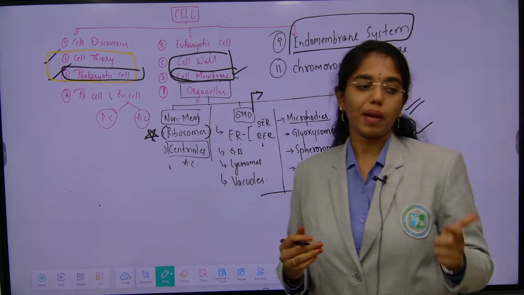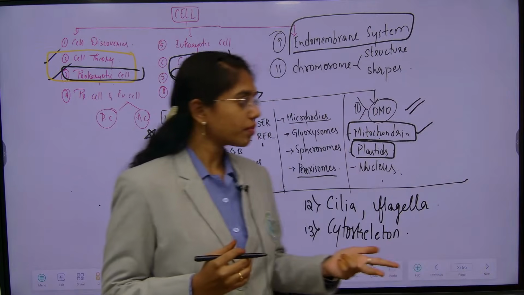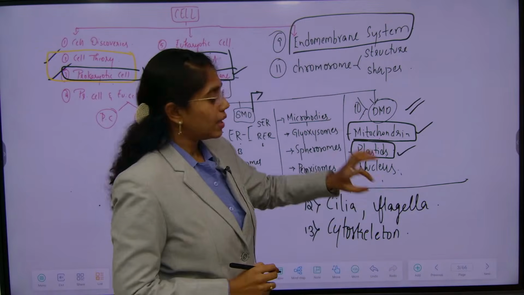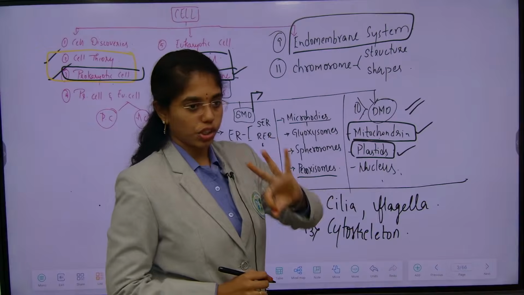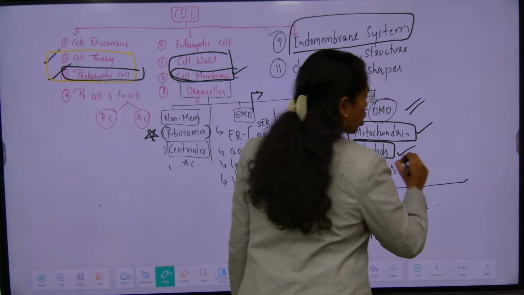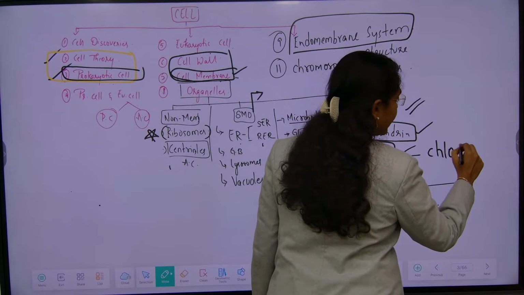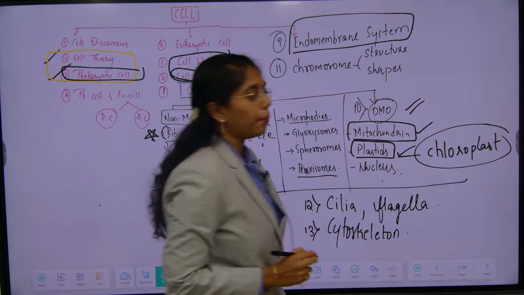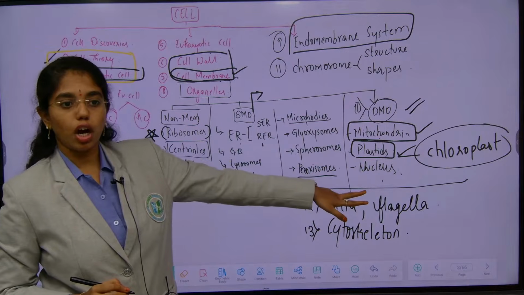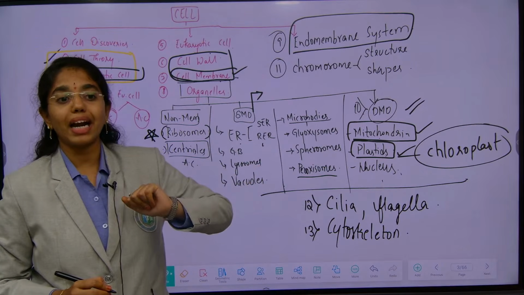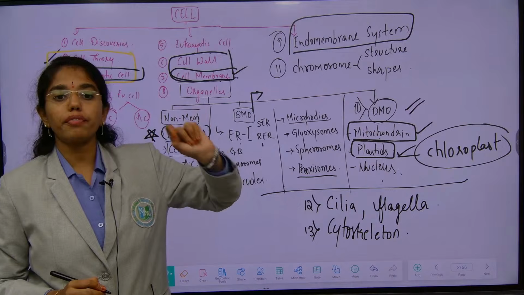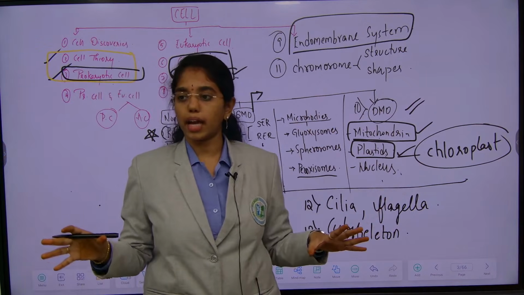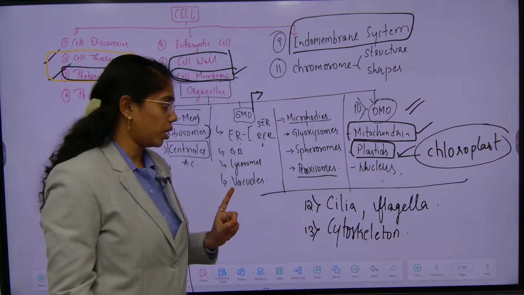Leucoplast, chloroplast and chromoplast. These are the 3 kinds of plastids, of which you will learn chloroplast here in detail. Learning the structural components of the chloroplast completely will help you properly understand the sites of reactions, both in light reactions and light independent reactions. Sites of reactions are very important.